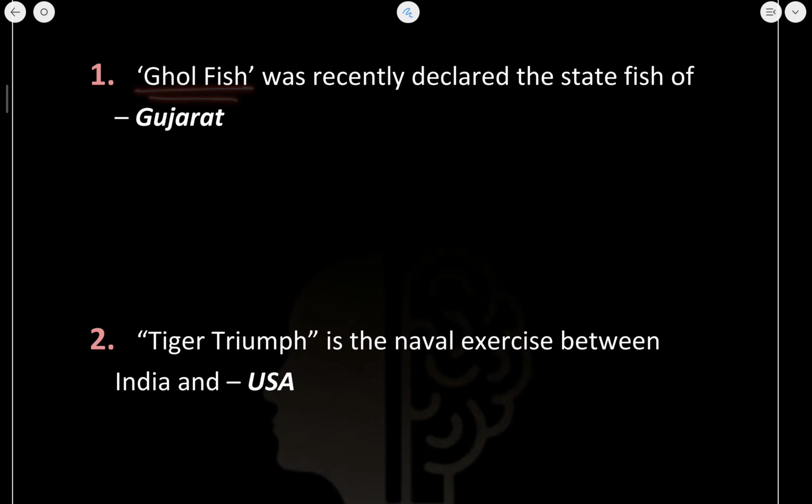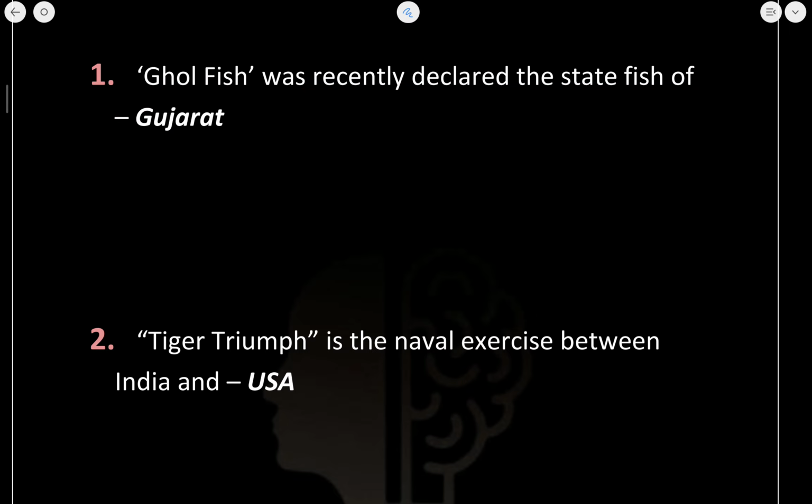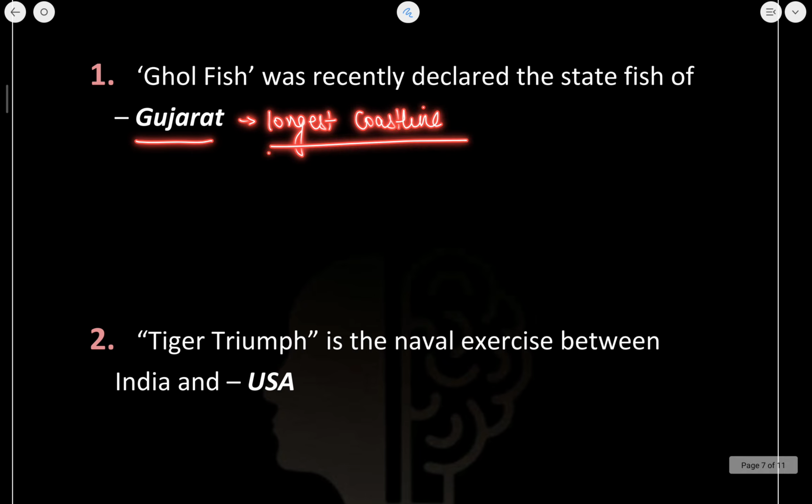Now the goldfish was recently declared the state fish of Gujarat. Now this is very important. Other than this goldfish, you need to know some of the other facts as well. First of all, you need to know that Gujarat has the longest coastline, and if I talk about the coastline, recently